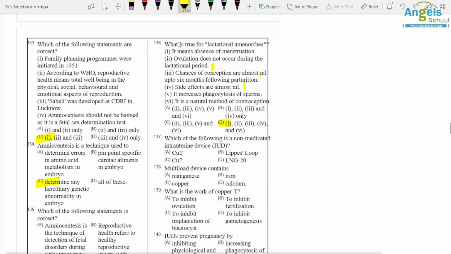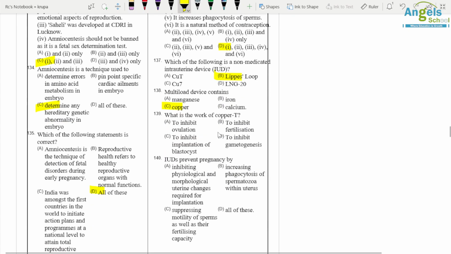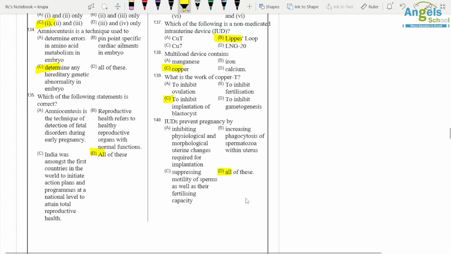Which of the following is a non-medicated IUD? Lippes loop is a non-medicated IUD. Multiload contains copper. What is the work of copper T? It inhibits ovulation, it inhibits implantation of blastocysts. Okay, so C option is correct. IUDs prevent pregnancy by physical and morphological change of the uterus for implantation, phagocytosis of spermatozoa, suppressing motility of sperms. So all of these are correct.